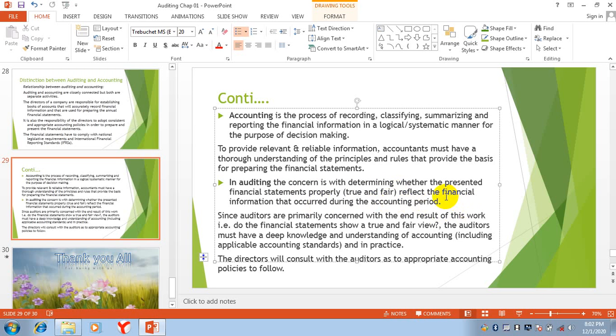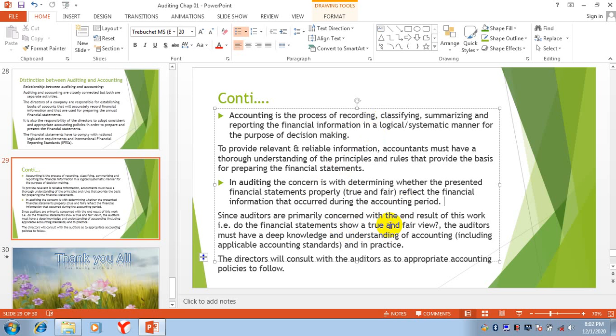Since auditors are primarily concerned with the end result of this work, that is, do the financial statements show a true and fair view? See, I told you, when the work of the accountant finishes, the work of the auditor starts from that point.